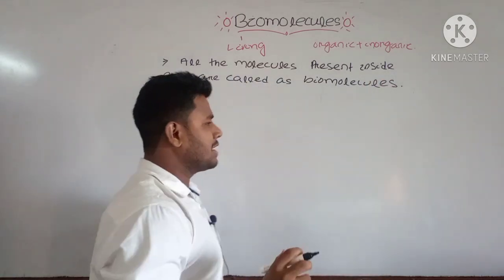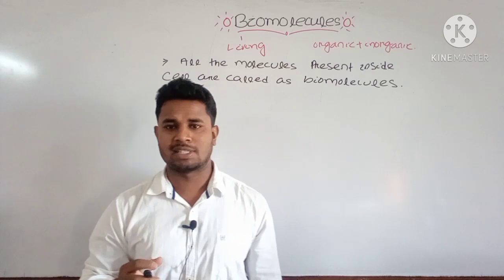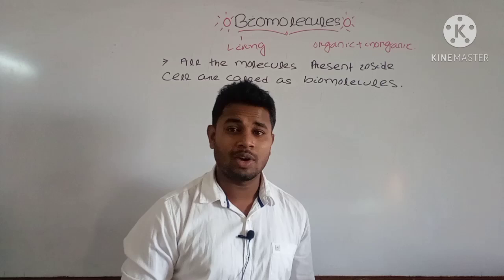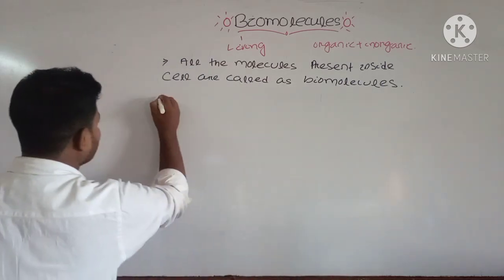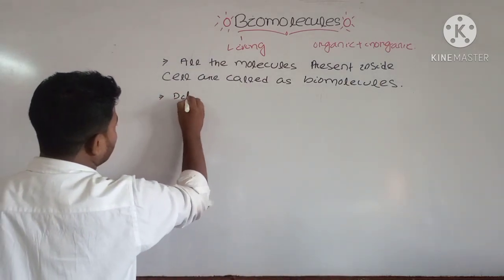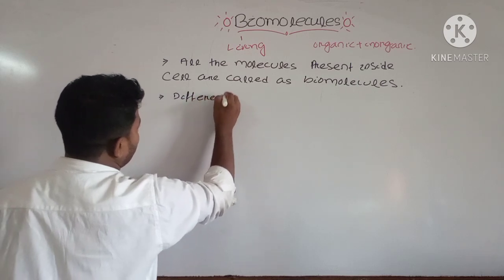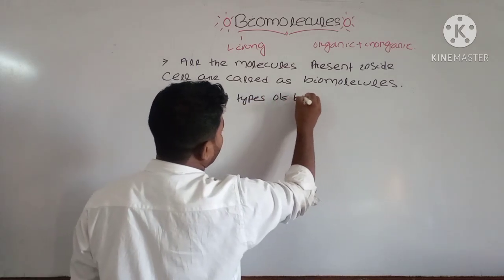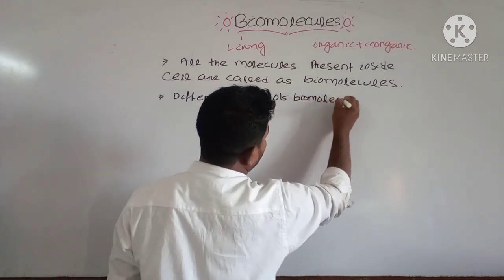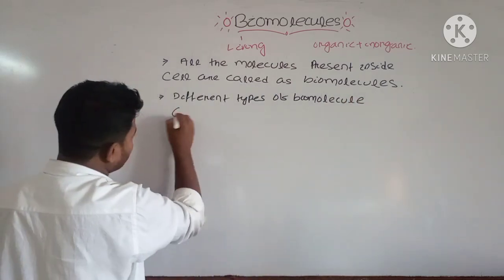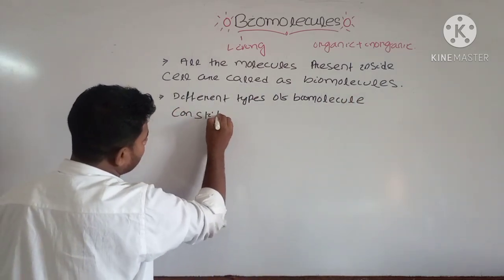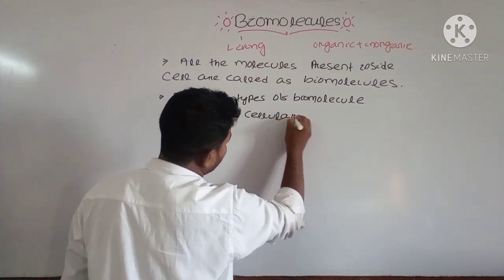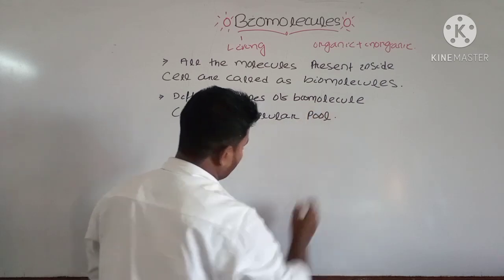And we can find different types of biomolecules inside your cell, and these types of biomolecules inside your cell are known as your cellular pool. You can write that point: different types of biomolecules constitute cellular pool.